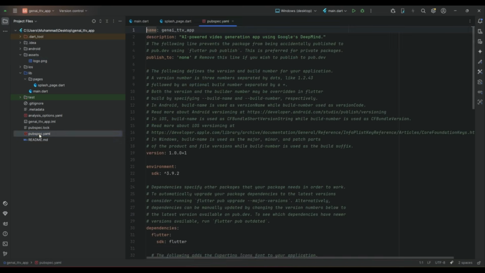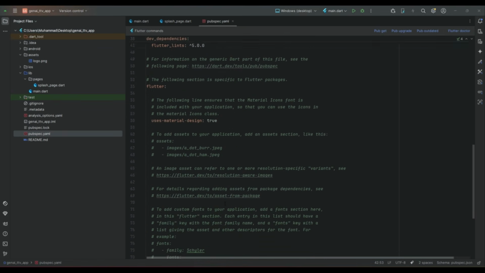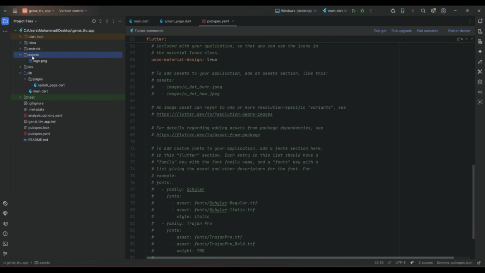Then in the pubspec.yaml file we have to add a reference to our assets. So here you can see these assets, and then the reference to our folder, which is assets/, then click on pub get.